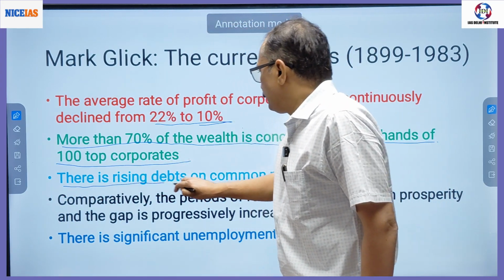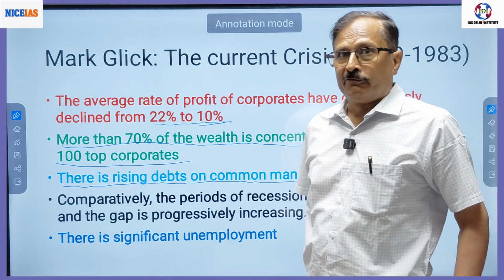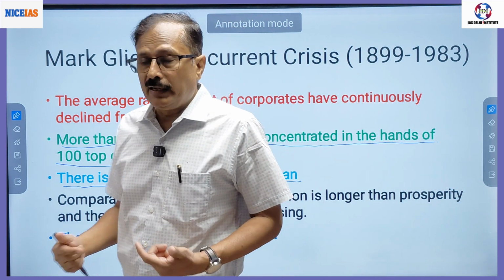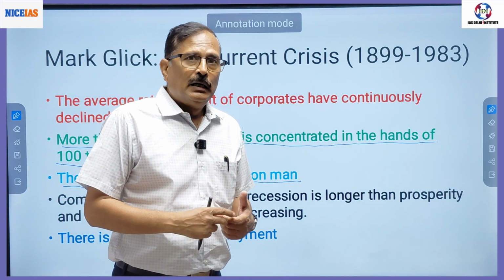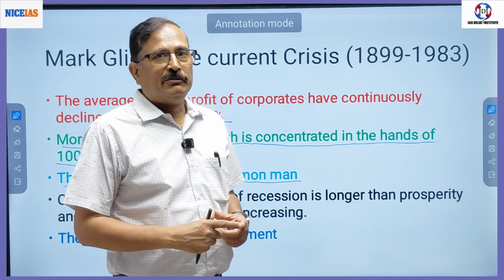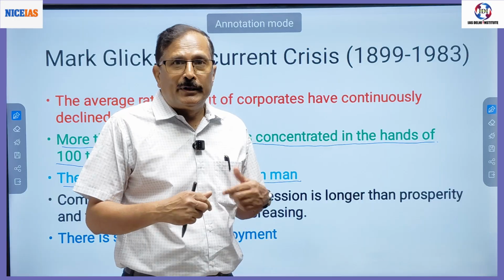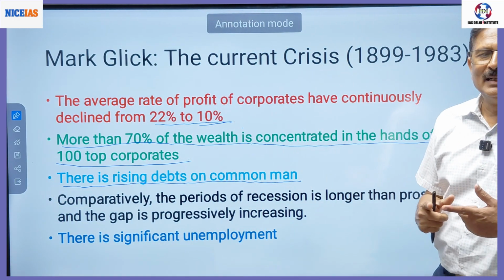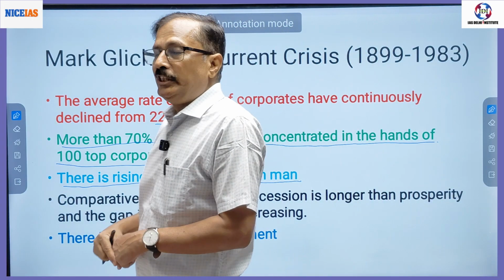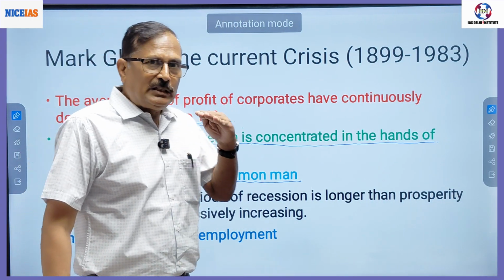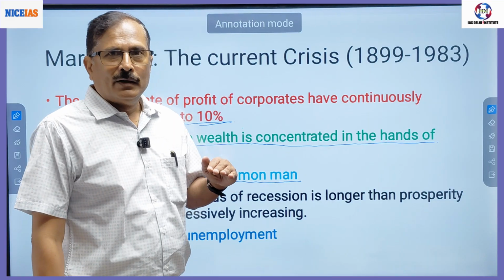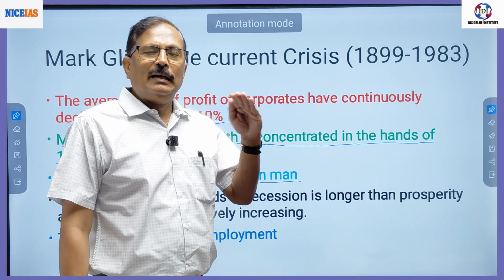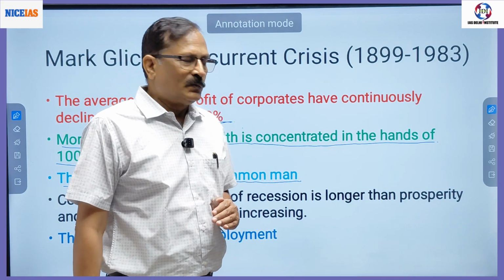There is rising debt on the common man. For example, America's GDP is around 33-34 trillion dollars, but debt is 38 trillion dollars. So debt is more than the GDP. That means each and every American has debt more than their income, right?